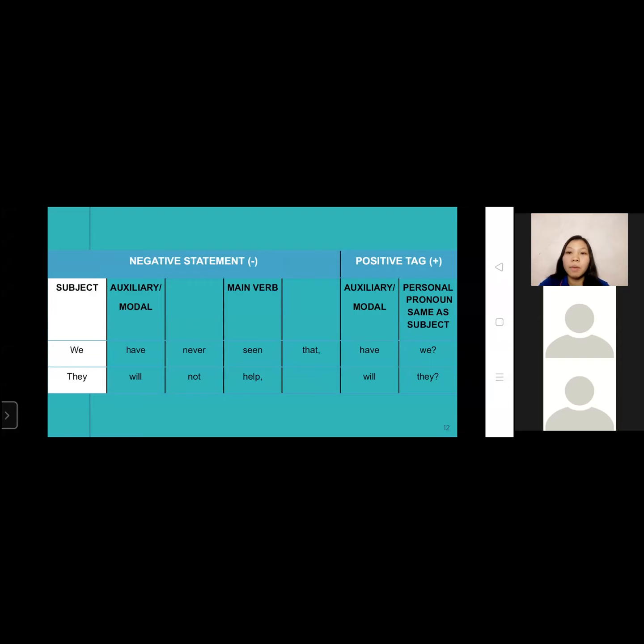In the first example, we have never seen that. We is the subject, and since the statement is negative, we use have plus never. Seen is the main verb, and then that, followed by a positive auxiliary verb have, and the personal pronoun same as the subject, which is we. Same with the second example.